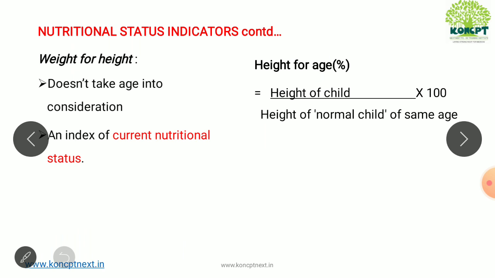So some other indicators are weight for height. Here age is not taken into consideration. It is an age independent indicator and it indicates current nutritional status. And one more is height for age percentage, which is the same as weight for age. Only thing is here height is taken.